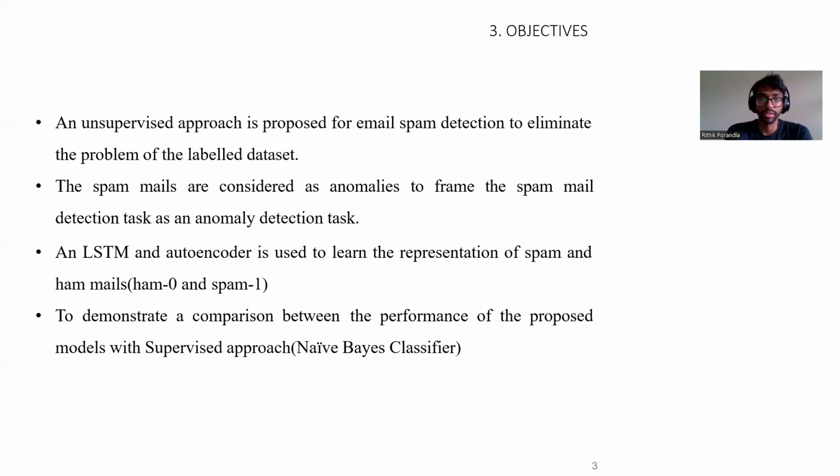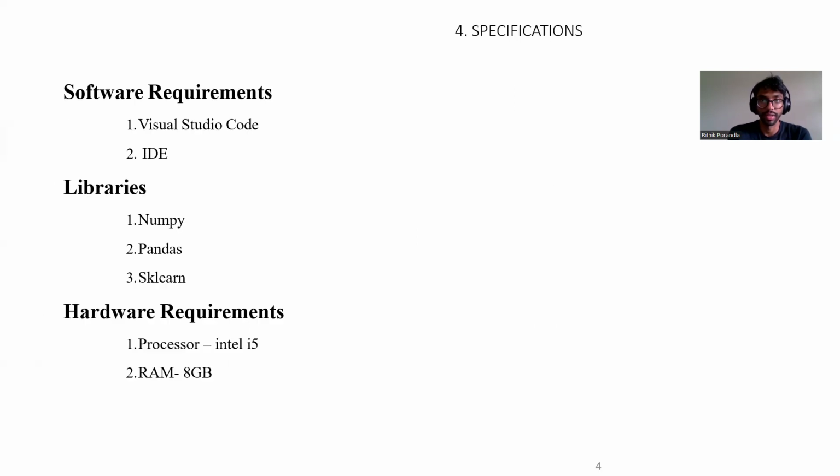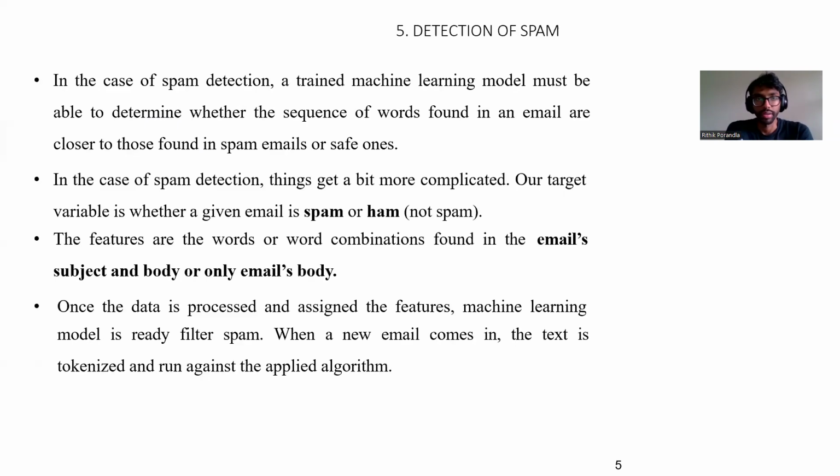Label encoding is also used to represent the spam and ham mails, where ham is 0 and spam is 1, which are the binary codes of each. To demonstrate a comparison between the performance of the proposed model and supervised learning, which is naive Bayes, LSTM is the unsupervised approach. To do this project, you would need an IDE or Visual Studio Code and libraries such as TensorFlow, NumPy, Pandas, scikit-learn, and your machine.